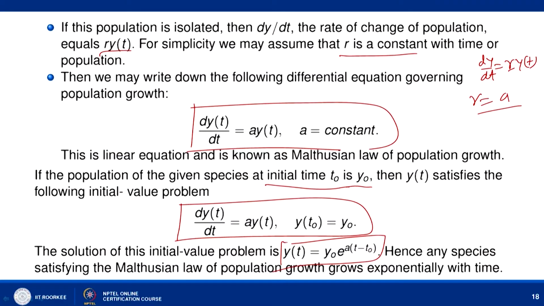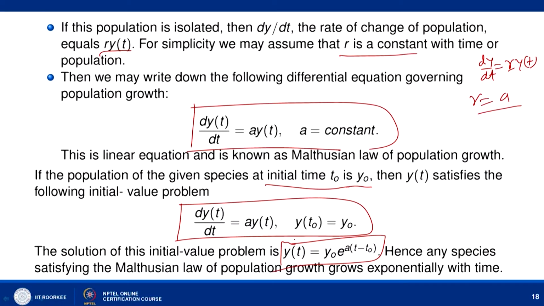But in general, this may not be a very convincing population growth model, because the domain is limited, and the sources of food and living space are limited. If the population goes beyond a certain limit, then the species may compete with each other for living space and food.